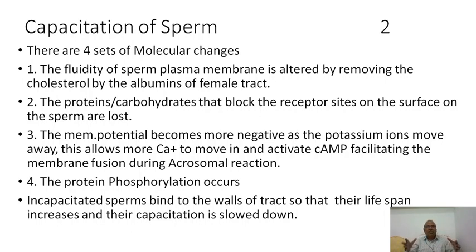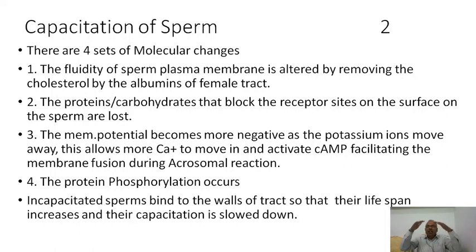This is a very, very important first step of molecular changes during capacitation of sperm. The second one: the proteins and carbohydrates that block the receptors on the surface of the sperm are lost. A sperm has a receptor to recognize the egg, and this receptor is blocked because, while producing the sperms in the male reproductive system, all the receptors are inactivated by closing or masking with certain proteins. Removal of these proteins is essential, and this removal of masking proteins occurs in the female genital tract by certain molecular changes. This is the second event.